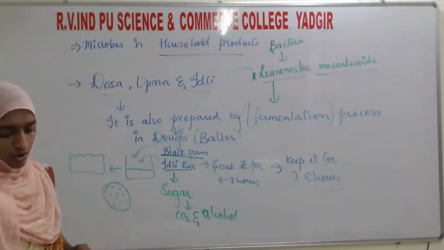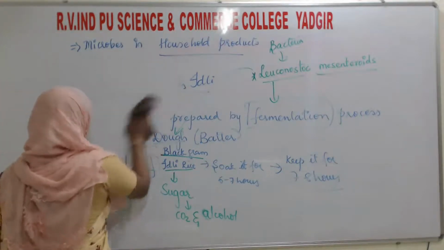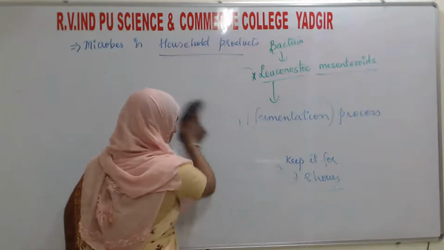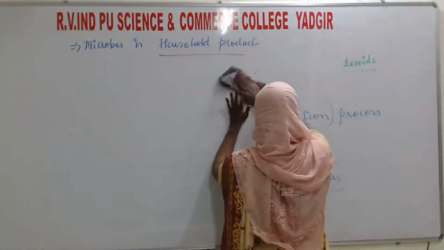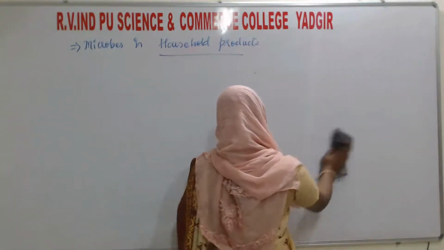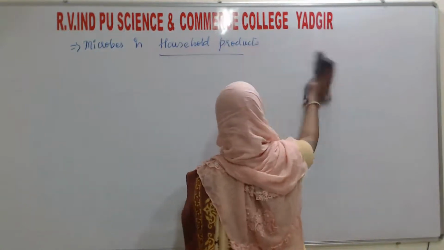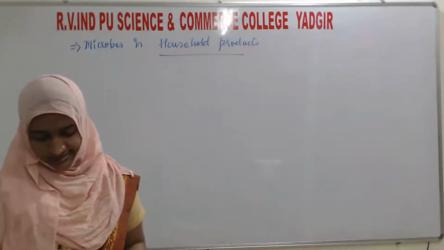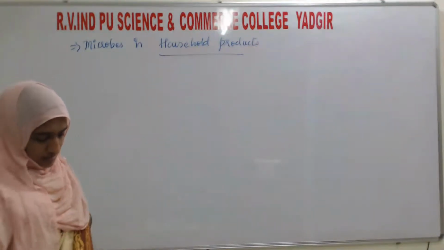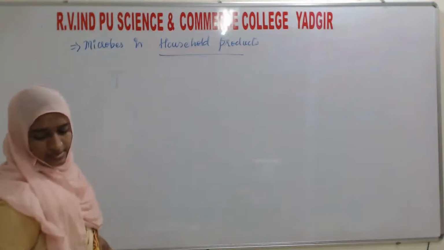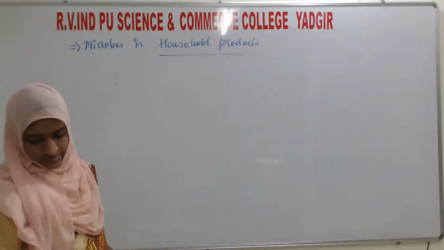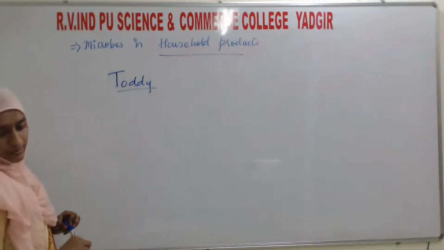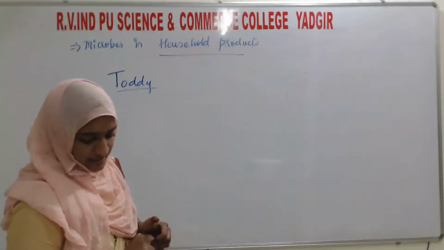One more is toddy. The next household product is toddy. It is one of the drinks.